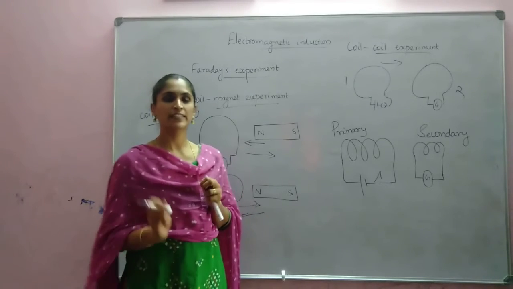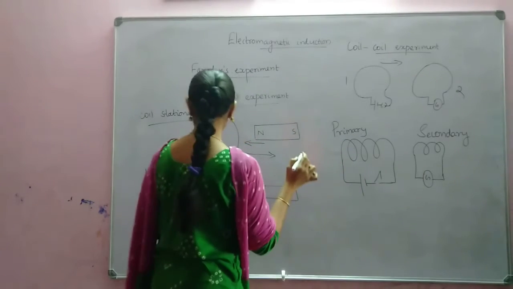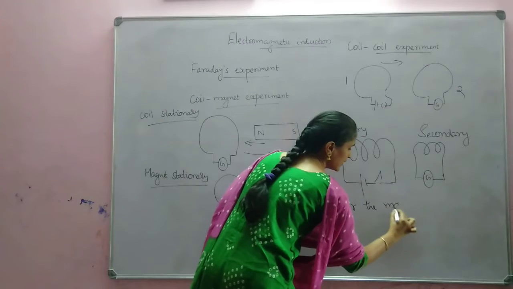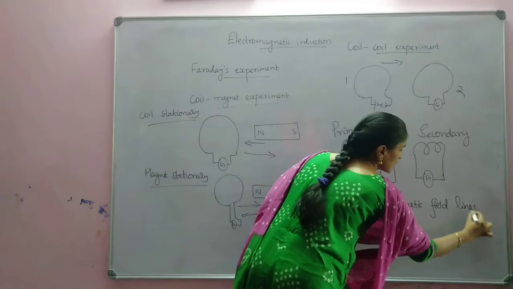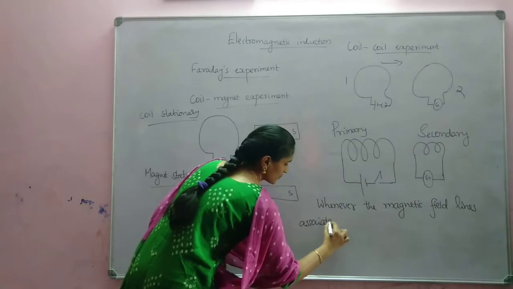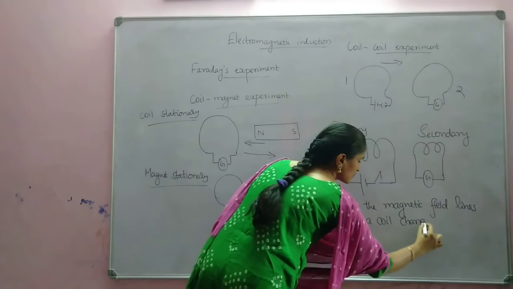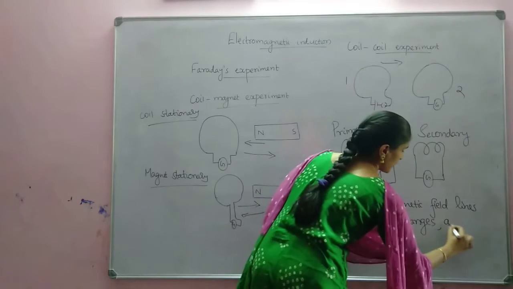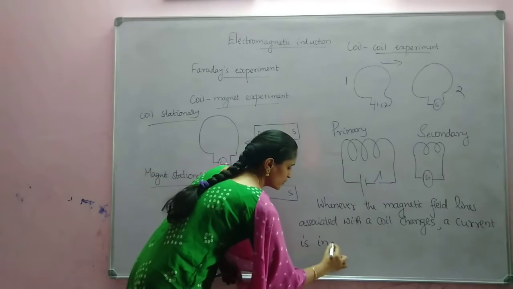So electromagnetic induction is very simple. Here what it says is that whenever the magnetic field lines associated with a coil change, a current is induced in the coil.